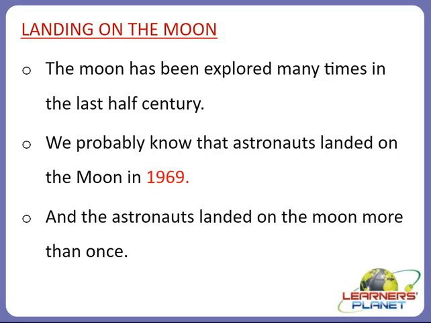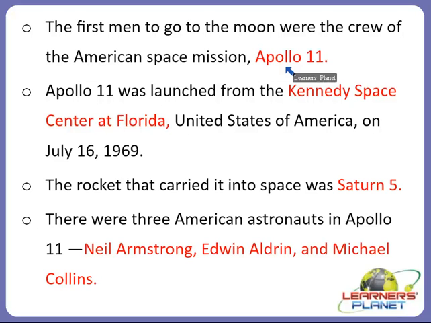So let us see what kind of missions happened, and which were the astronauts who landed on the moon. Yes, the first men to go to the moon were the crew of the American space mission Apollo 11. But before this, now you must be thinking that it took place directly in 1969. No, before 1969 also, someone made an attempt, and they were the Soviet Union.